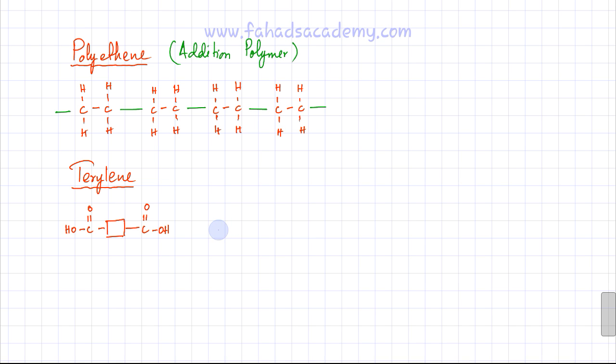The other monomer is going to be a molecule that has OH, or it's a diol that has OH functional groups on both sides. And these monomers are going to repeat in tandem. So again, followed by C double bond O and OH, a dicarboxylic acid. This box could be any simple molecule, C double bond O and OH, and then followed by a monomer of a diol, which will have OH on both sides.